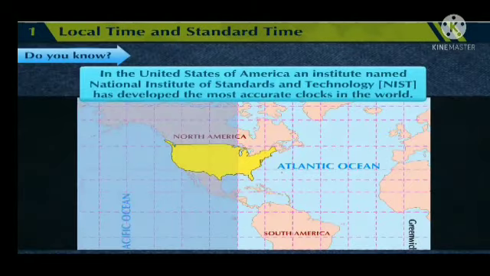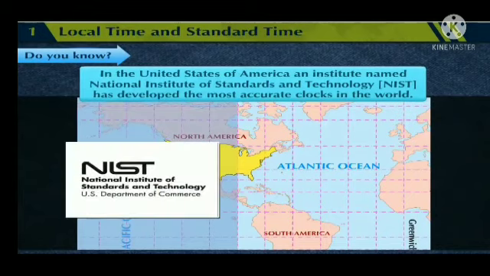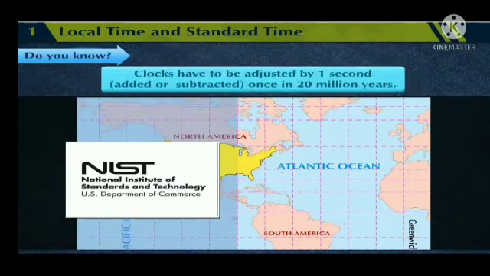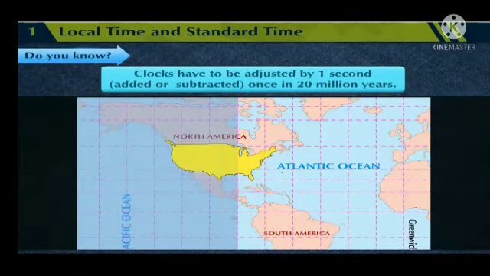In the United States of America, an institute named National Institute of Standards and Technology, that is NIST, has developed the most accurate clocks in the world. Clocks have to be adjusted by 1 second, added or subtracted, once in 20 million years.